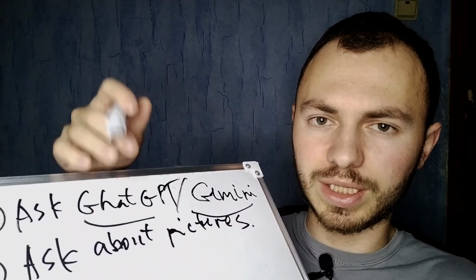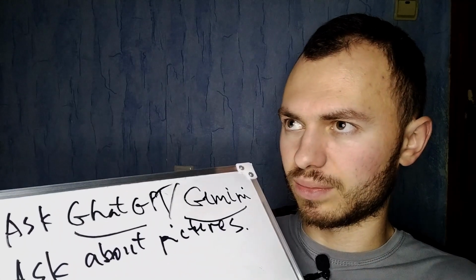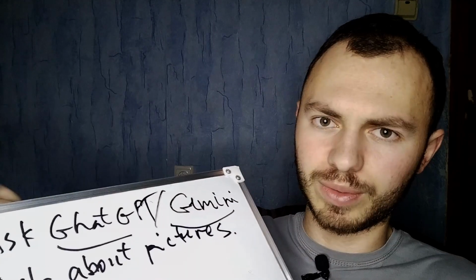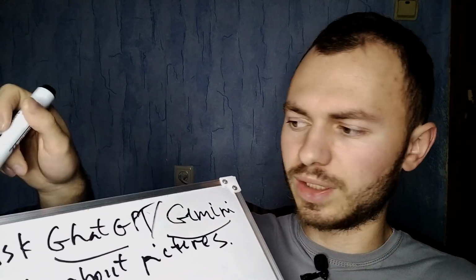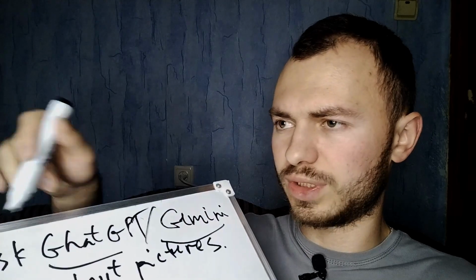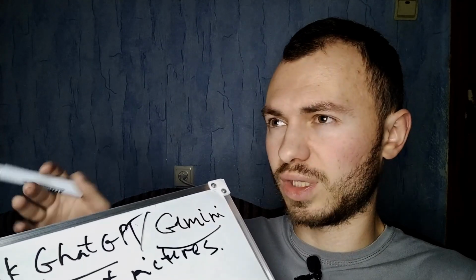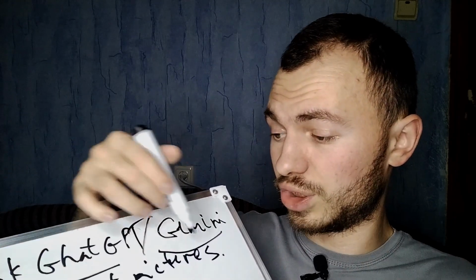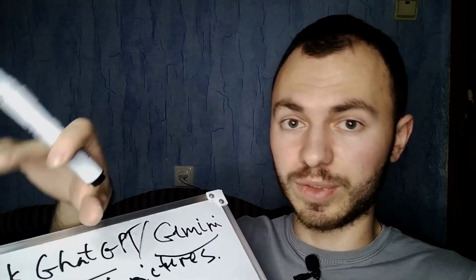That is, ask it to send you pictures of this term. For example, say you don't know what a car is. It will explain that this is this, how it works and so on, and you understand what it is and how it works, but you cannot imagine how it looks. Then you can ask about pictures, it will send them to you, and with the help of this, you will already understand how it looks.